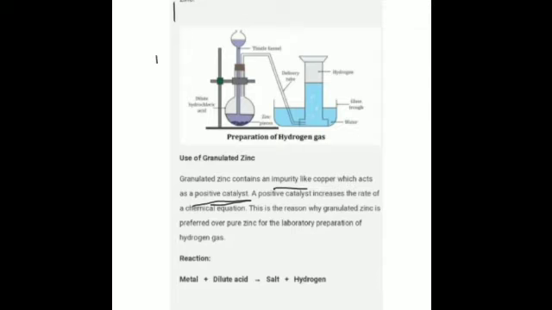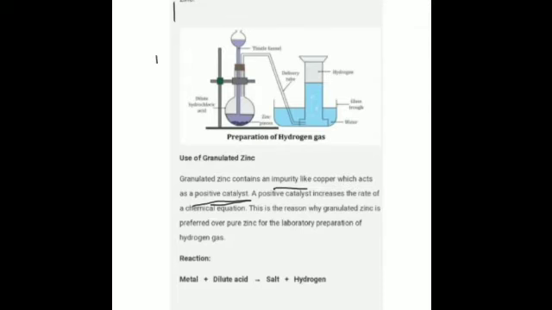When the acid is dropped in the flask over the zinc granules, a vigorous reaction takes place between dilute sulfuric acid and zinc granules. Bubbles of gas are seen rising up, which tells that there is a reaction going on. This hydrogen gas can be seen rising up, and bubbles will be seen rising in this water also, and the gas will be collected in this gas jar.